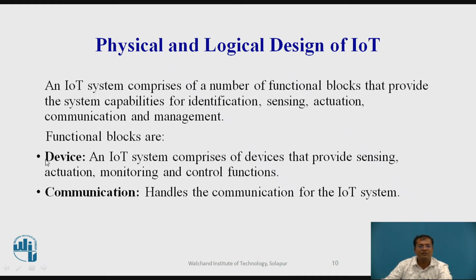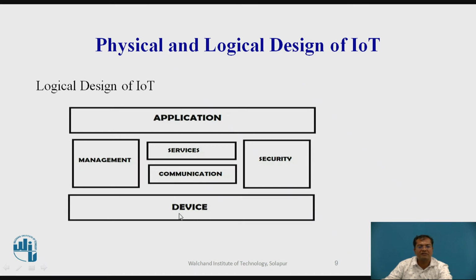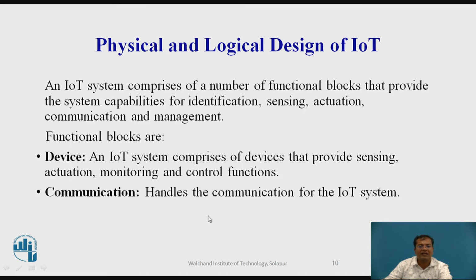First one, as we discussed, device. These are nothing but the IoT devices, and these devices are capable of sensing the data. These may be actuation, monitoring systems, control functions, etc.